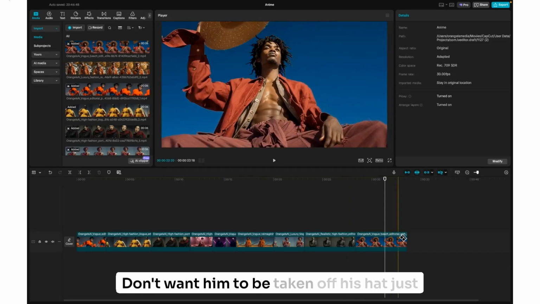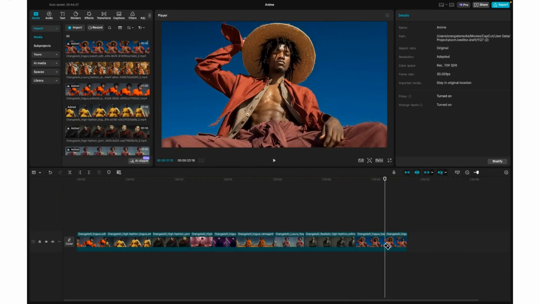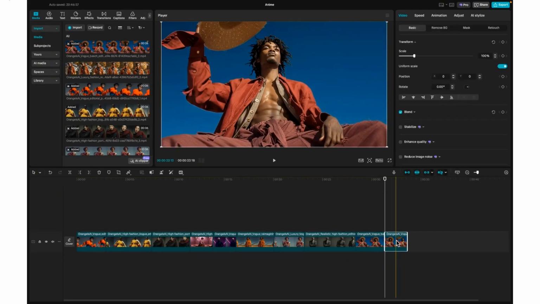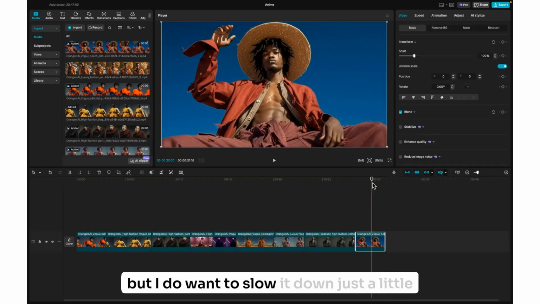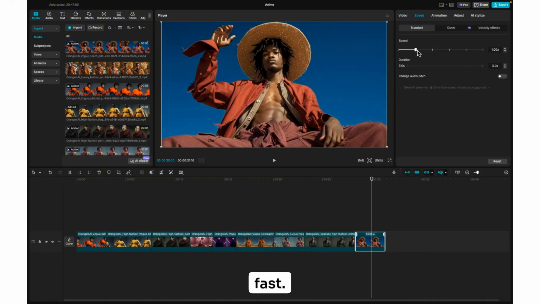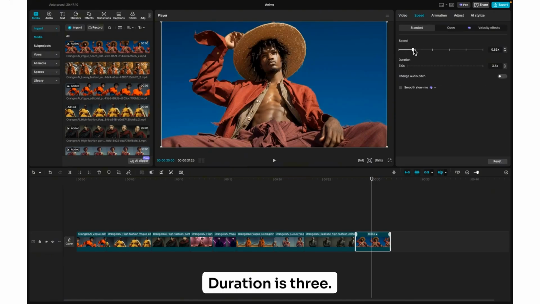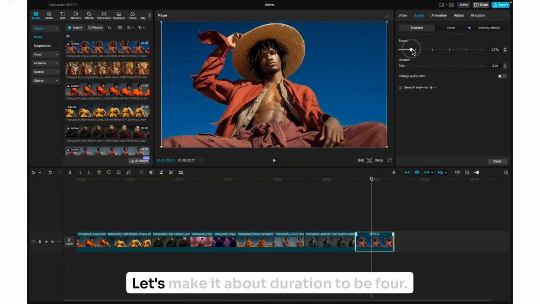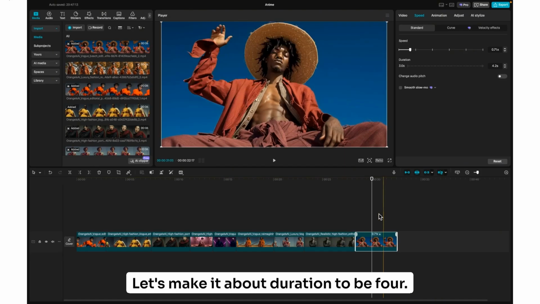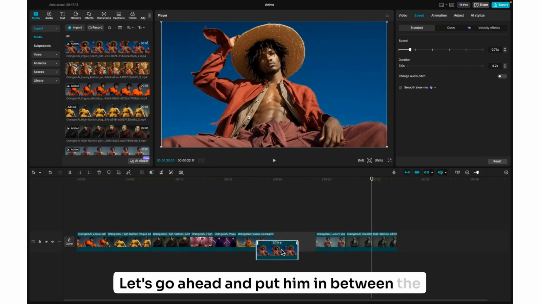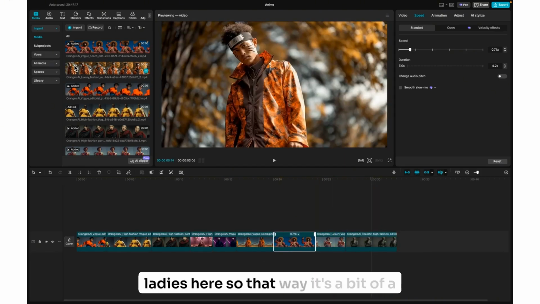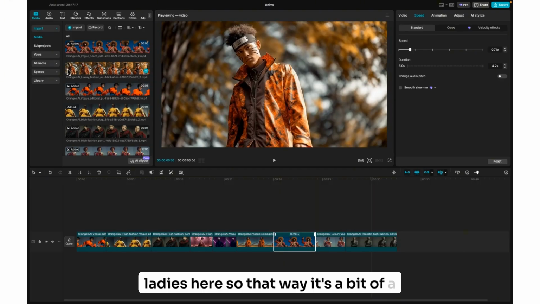Don't want him to be taking off his hat just yet. But I do want to slow it down just a little bit. He's moving a little bit fast. So we're going to go to speed. Duration is 3. Let's make the duration 4. And let's put him in between the ladies here, so that it's a bit different.